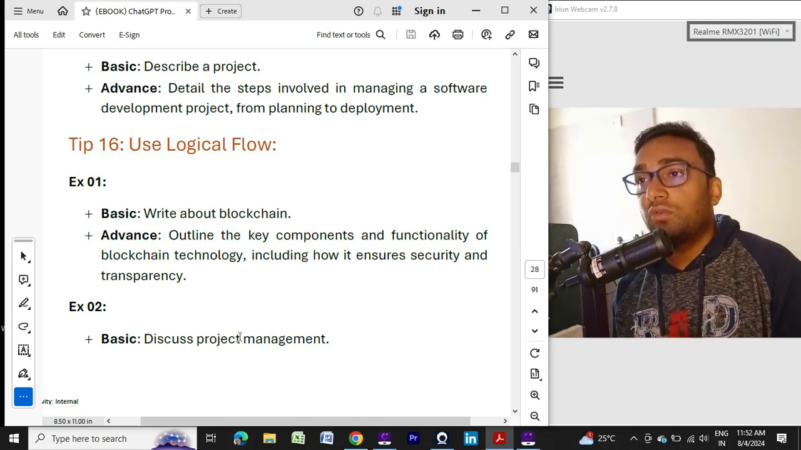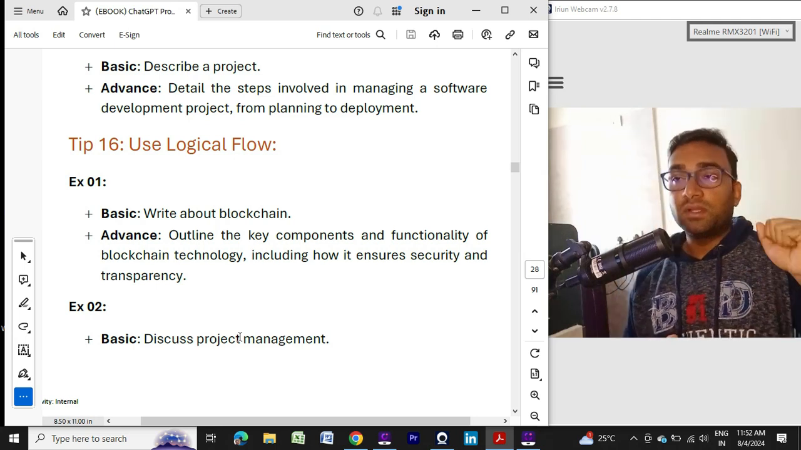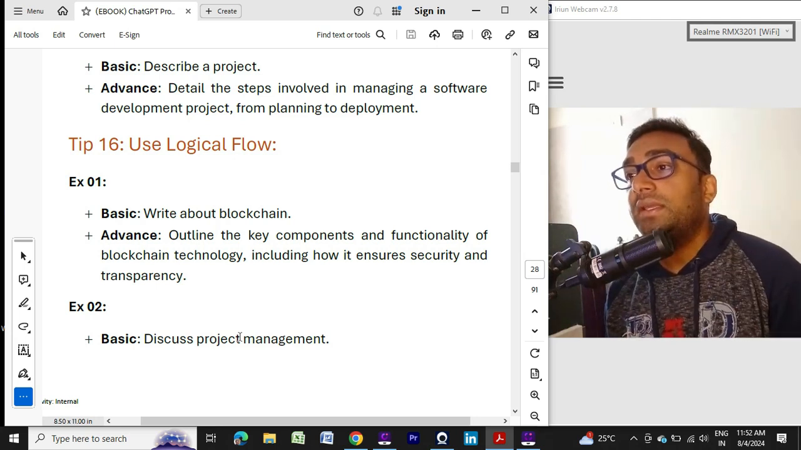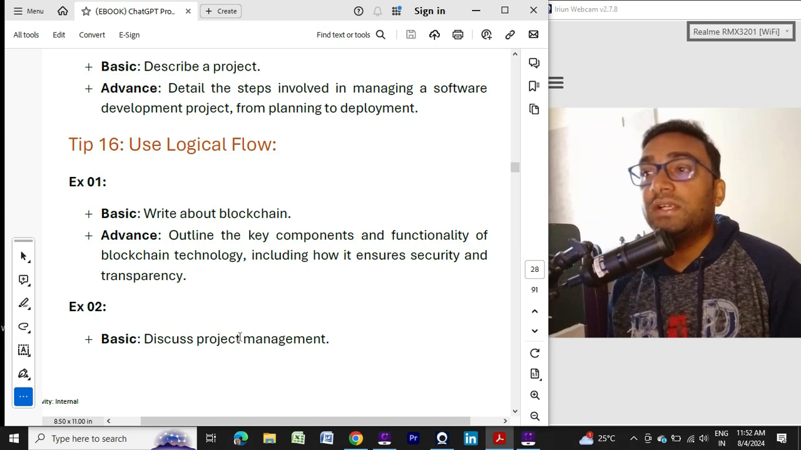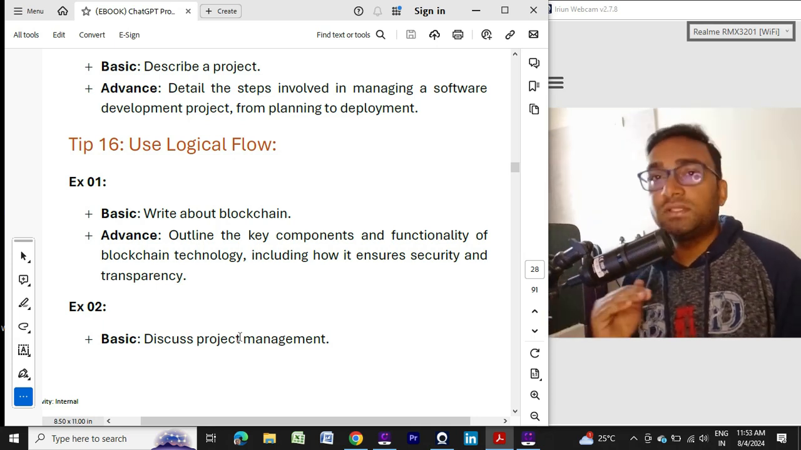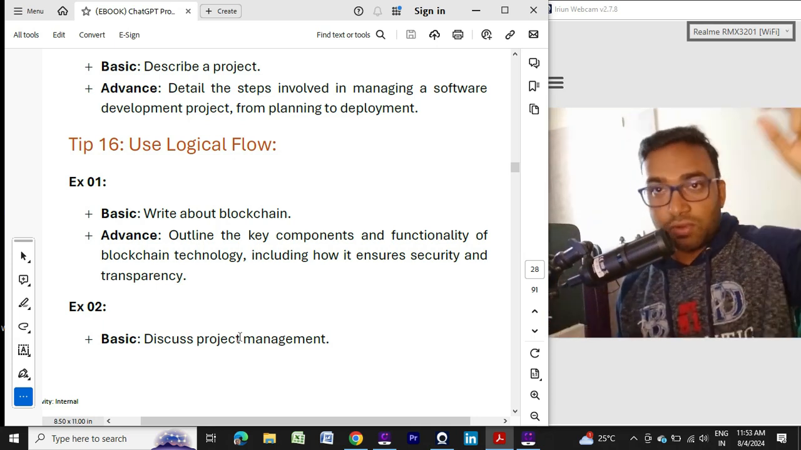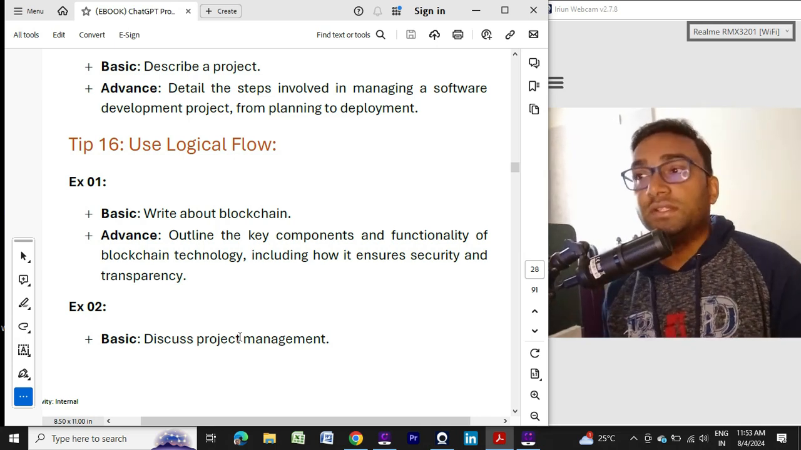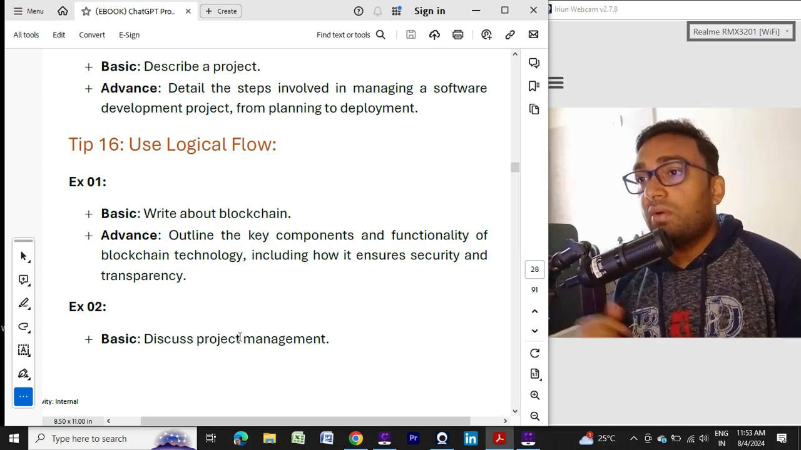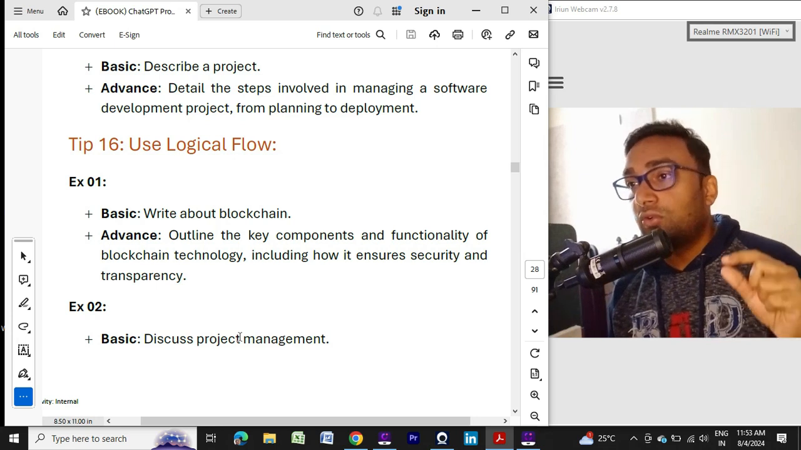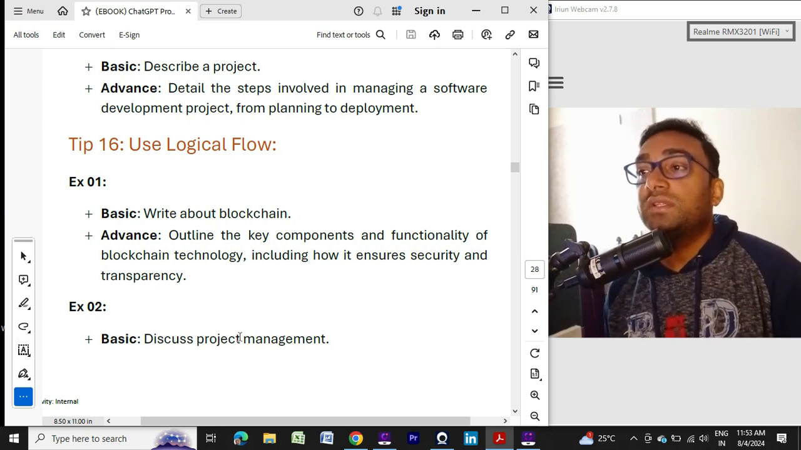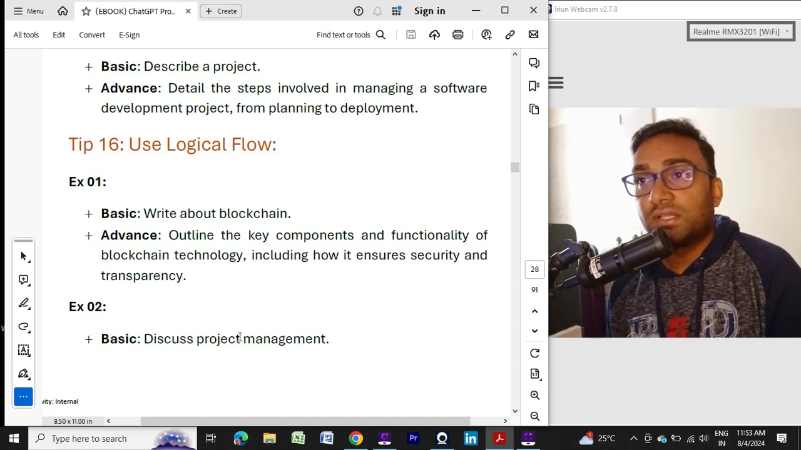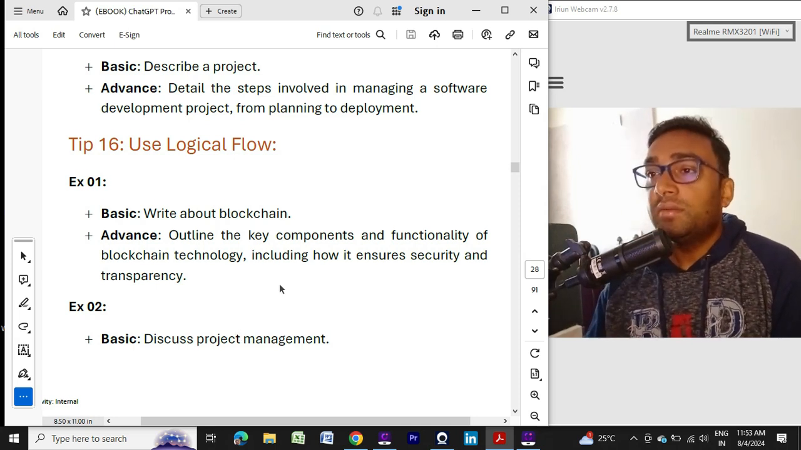So outline is a very important, very powerful keyword. Outline the key components and functionality of blockchain technology. My subject is blockchain technology, so first you outline this. What will you outline? The components and the functionality. Now I am giving the additional input: include how it ensures security and transparency. This is the additional thing I am providing.